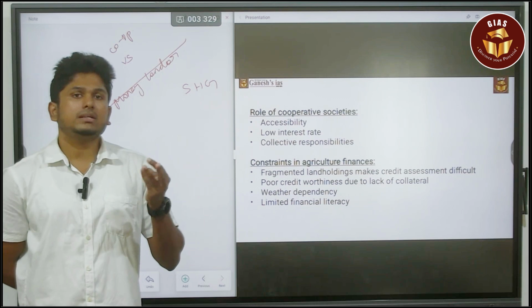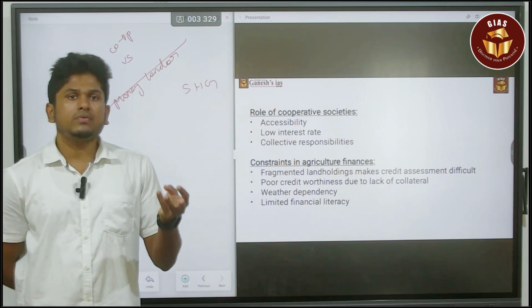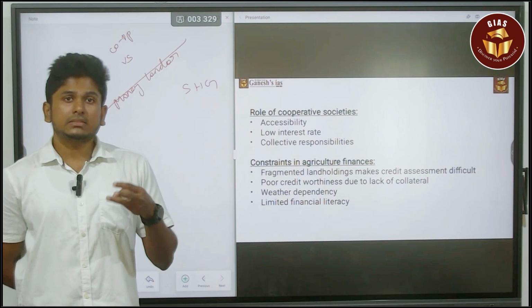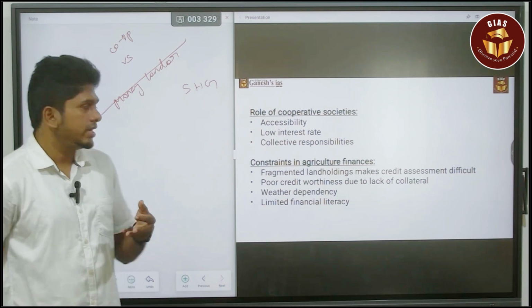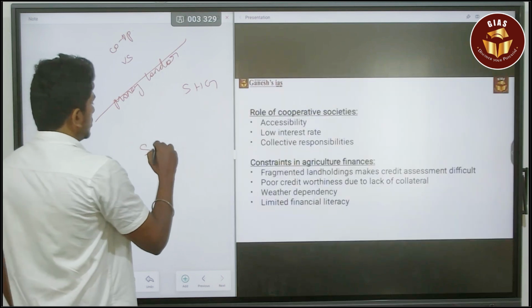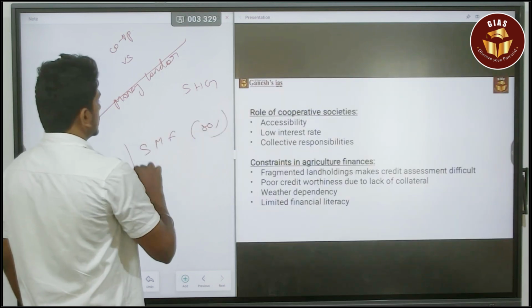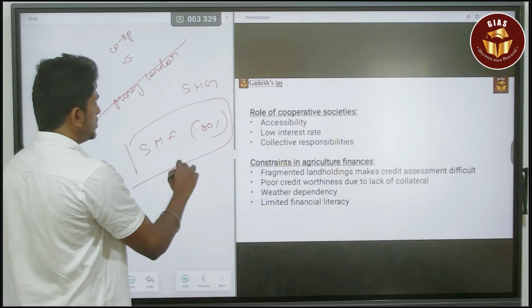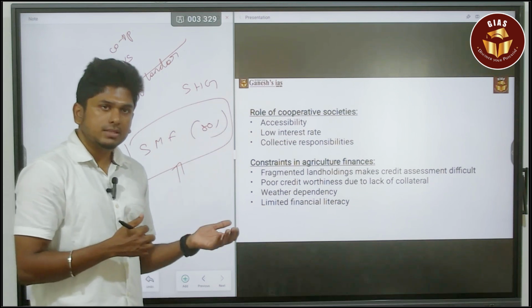So the collateral is the major constraint. If I don't have collateral, how will I get a loan? That is the major issue, fragmented land. And also when it comes to India, small and marginal farmers are around 80%. In such a scenario, how will they get loan facilities? So that is the major constraint.